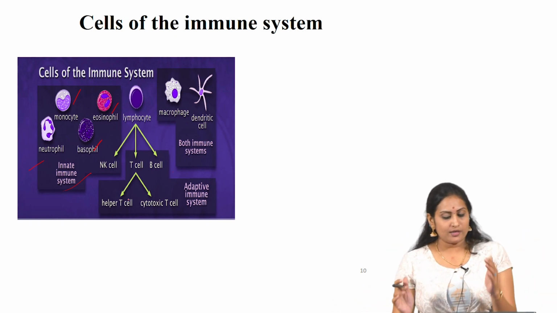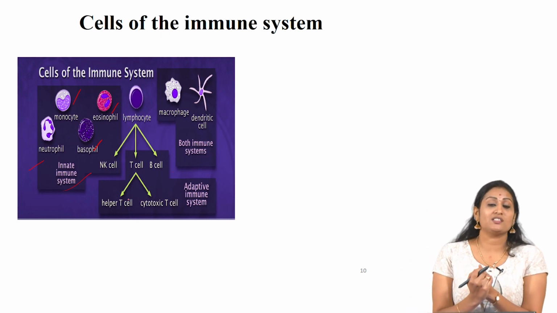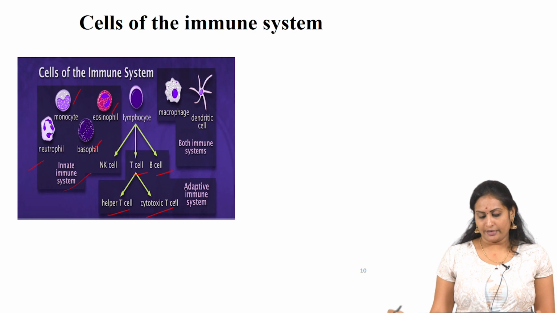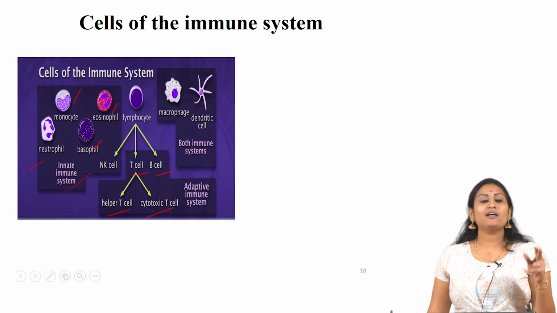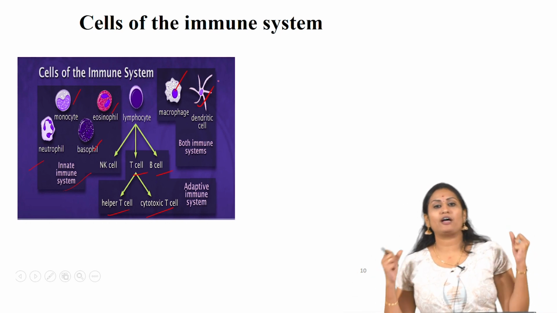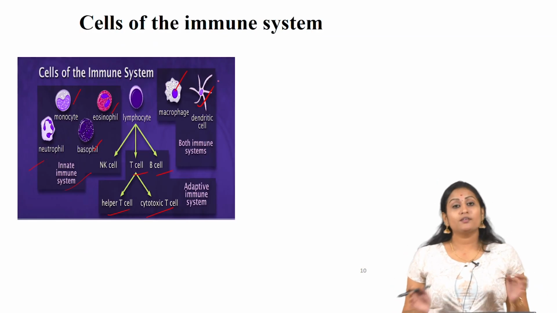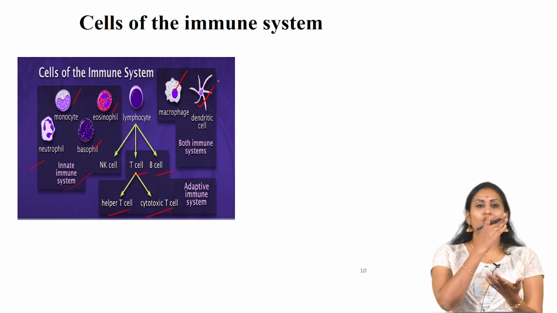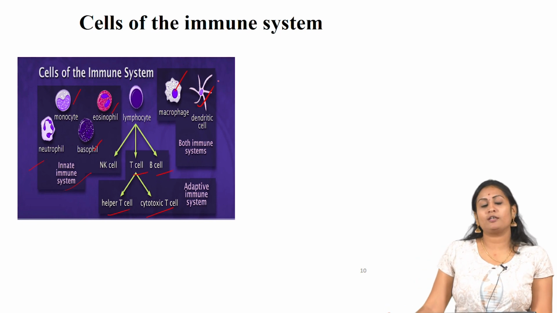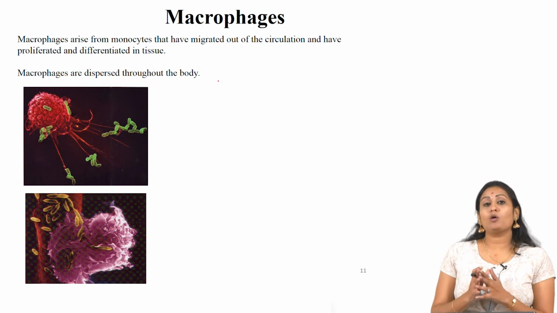Whereas when I say the cells of the adaptive immune system, they are the delayed response, they act against the specific antigen, which are T cell, B cell, T helper cell and T cytotoxic cells, and both immune systems have macrophages and dendritic cells. Macrophages for the phagocytic activity. So, with this slide we know about what is immunity and what are the immune responses and what are the cells present in the immune system and what are the organs of the immune system. So, next I will talk about macrophages.